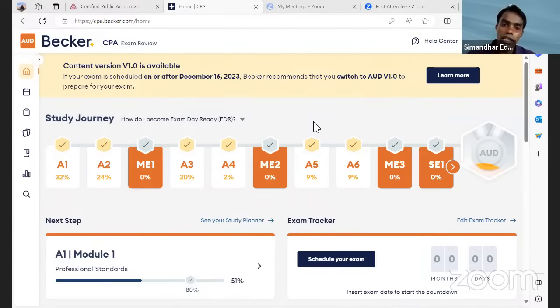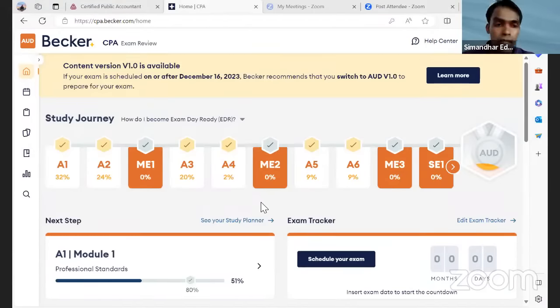And you will not get 3 discipline access in the software, because there has been a lot of piracy on Simandhar and Becker. Many mischievous people are using it here and there. So unfortunately, none of the students at Simandhar or Becker will get all 3 discipline video lectures or 3 discipline accesses. You will be given only 1 discipline. So you decide which discipline you want. Once you decide that, you will get access to only that discipline.